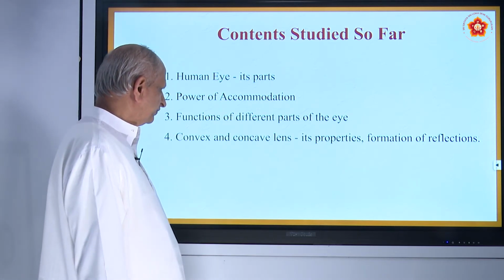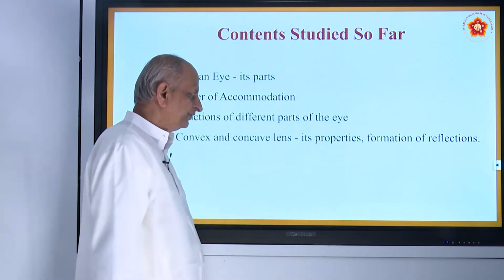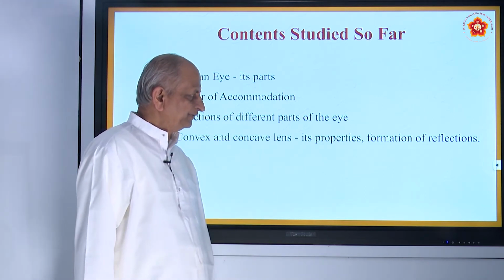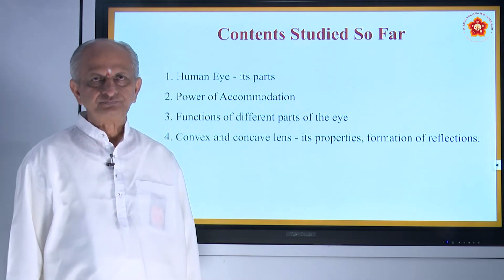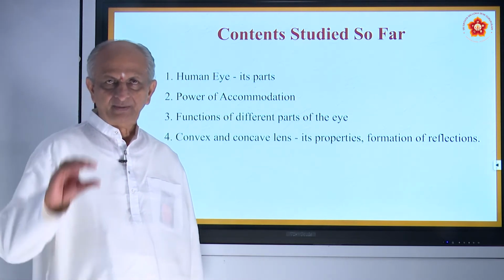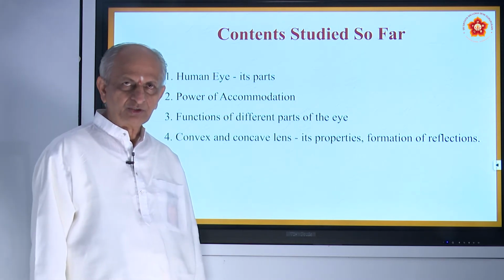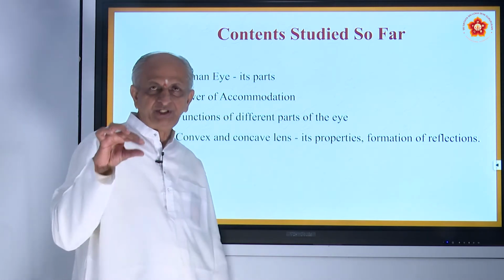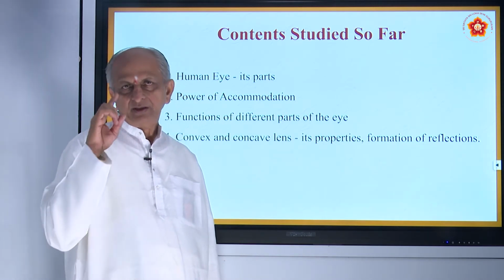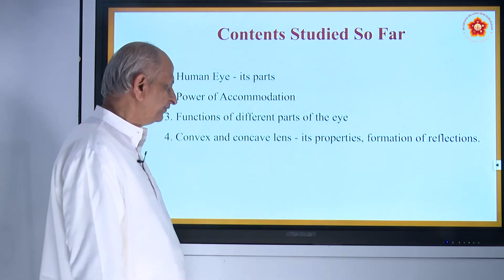And also we have seen the convex and concave lens, its properties, and formation of images in the previous chapter. The lens with a bulged aperture in the middle is called a convex lens, and the lens which is thinner at the middle and thicker at the sides is called a concave lens.